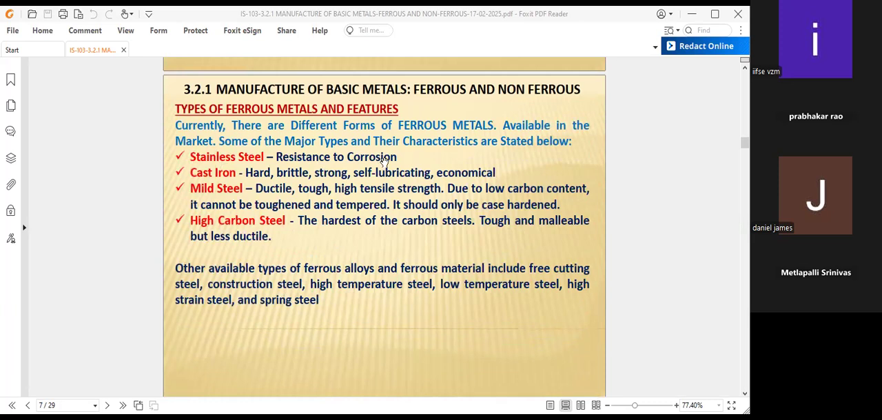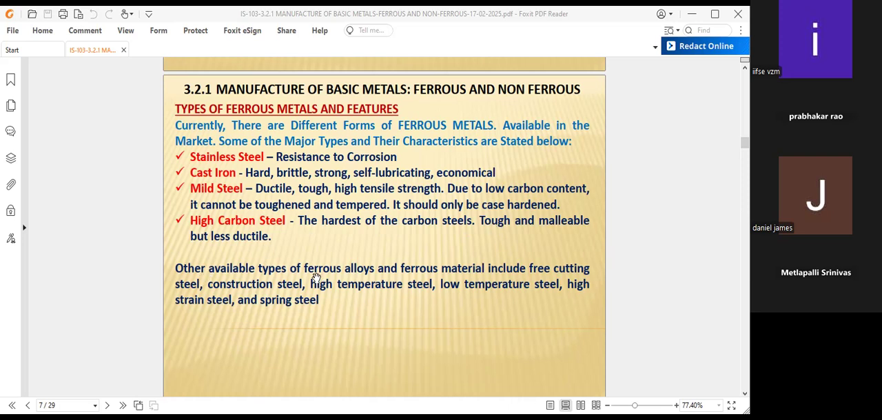Stainless steel: resistance to corrosion at a glance. Cast iron: hard, brittle, strong, self-lubricating, economical. Mild steel: ductile, high resistance, high tensile strength due to low carbon content, and it cannot be toughened and tempered. It can only be case hardened. High carbon steel is the hardest of the carbon steels, tough and malleable but less ductile.